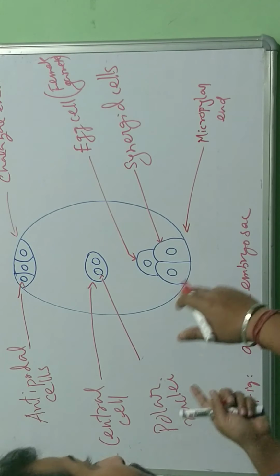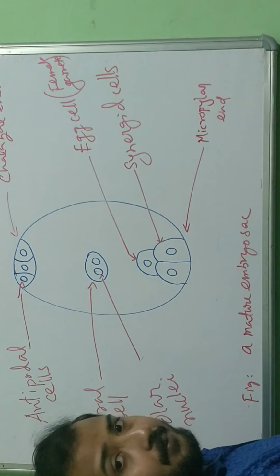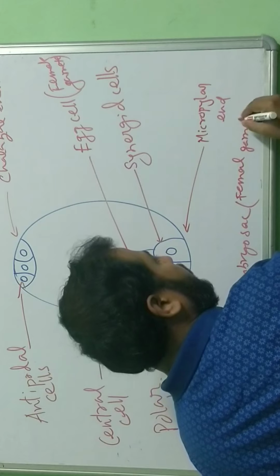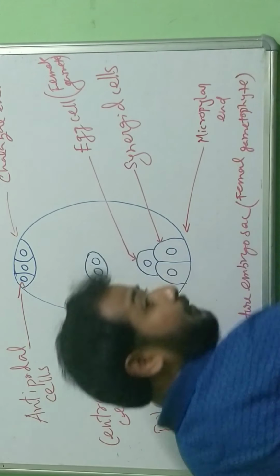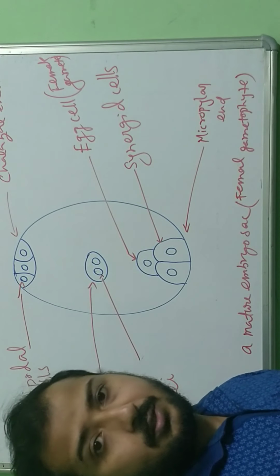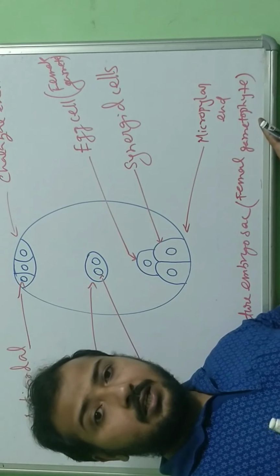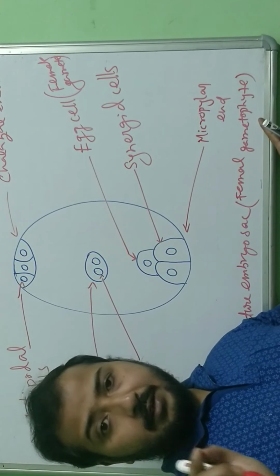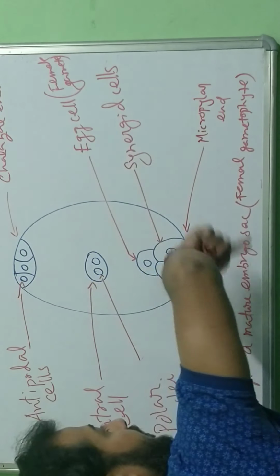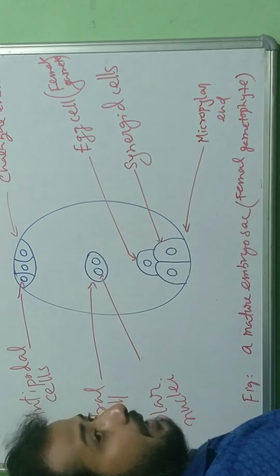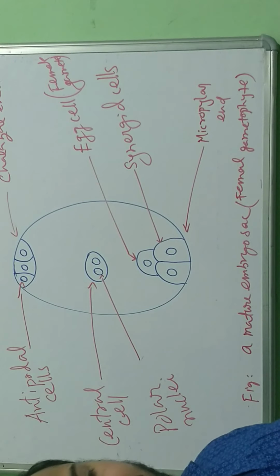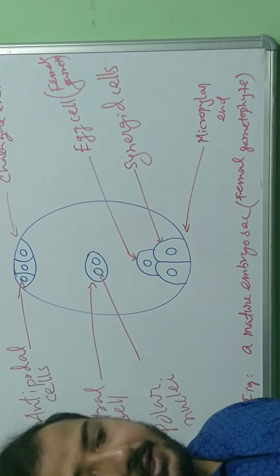Clear? A mature embryo sac means, again I am repeating it, embryo sac means the female gametophyte. Gametophyte is the structure that holds or produces gametes. So female gametophyte is the structure that holds the female gamete. We see the female gamete inside it. So this is the female gametophyte and we see the female gamete inside. This is the mature embryo sac, 7 cell 8 nucleate stage.